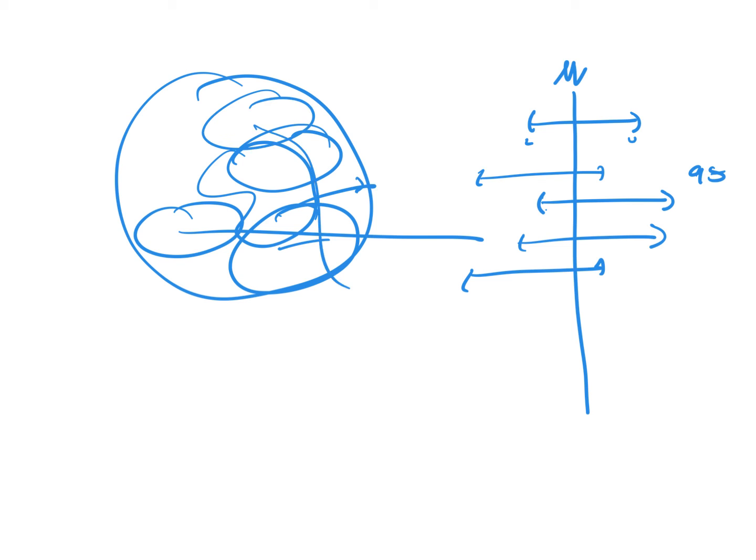But 5% of the time, the process would fail me, and the confidence interval would miss the true mean. Right? So 95 out of 100 times, I end up capturing the mean within the upper and lower limits, encasing it, but 5 out of 100 times, I miss it. Okay? So that's the idea of a confidence interval.